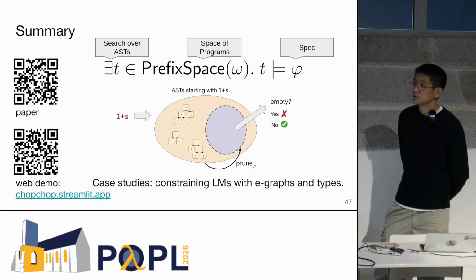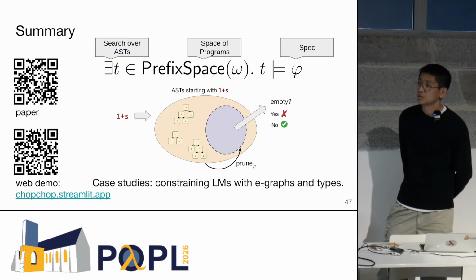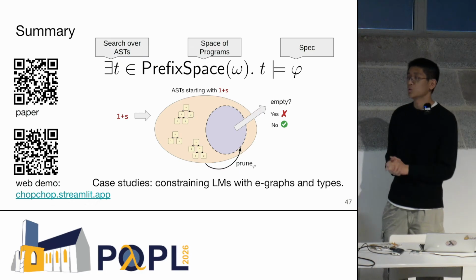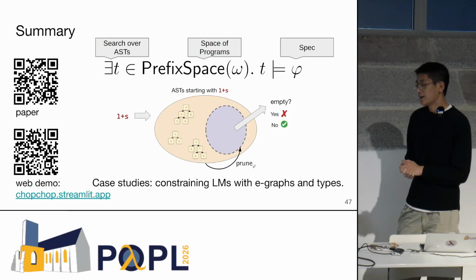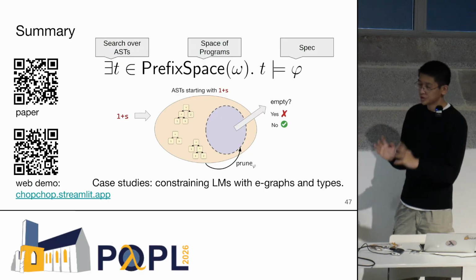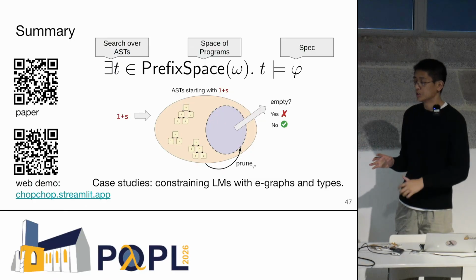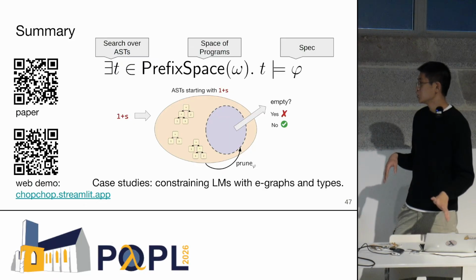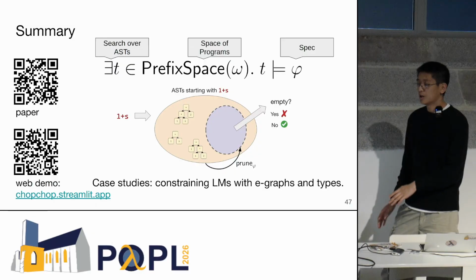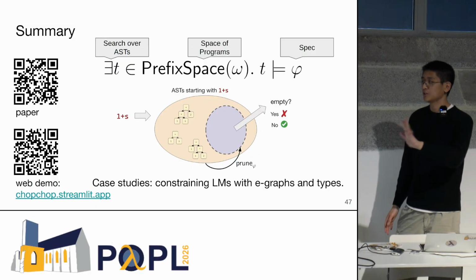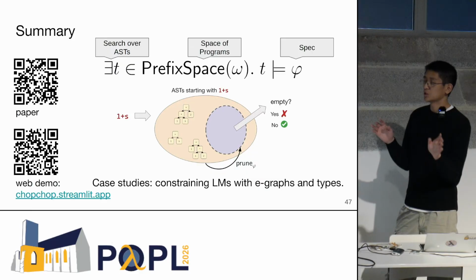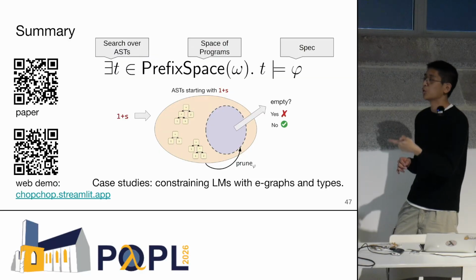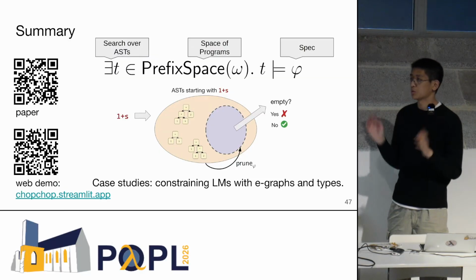Does your framework support new tokenizers? Yes. The question is that the tokens the LLM outputs might not correspond to the lexical tokens in the language. This is a known problem. The short answer is that when we're constructing the prefix spaces, we have to take this into account and do some analysis about which ways different tokens can lex. We do support this in our framework, and it's not a problem for us.